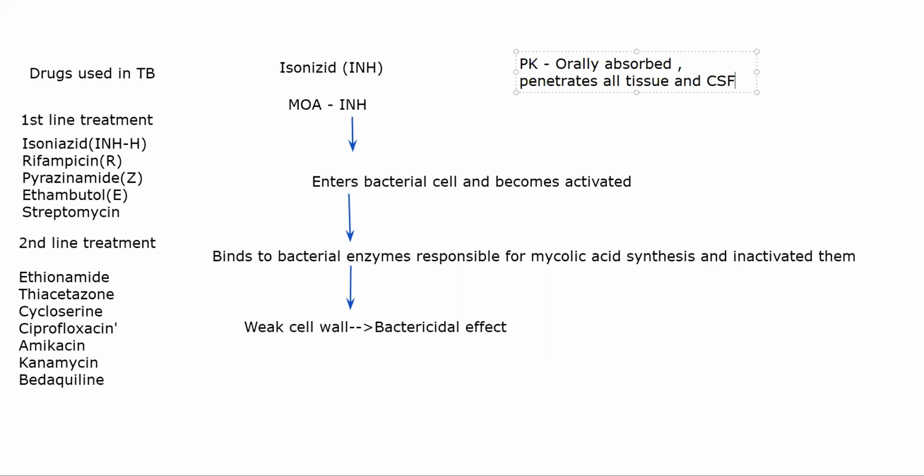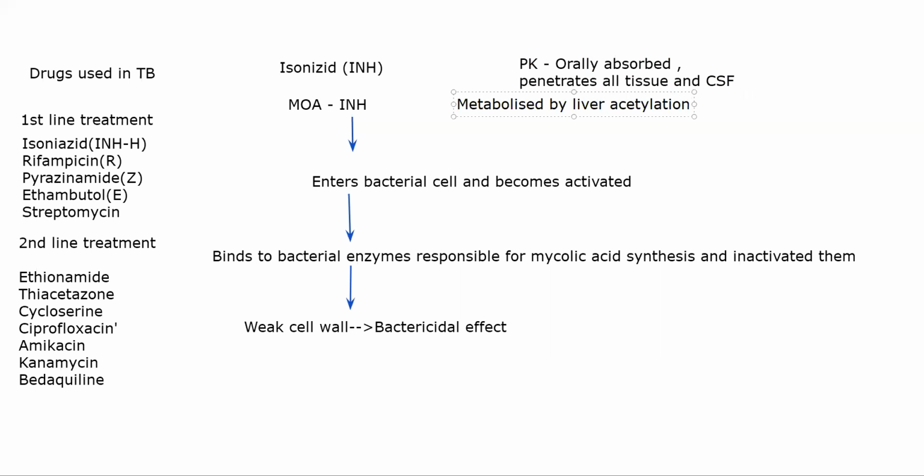So if you have a drug that is only able to enter your blood, or a drug which is only able to enter your tissue but not your CSF, you will not be able to completely treat TB. Isoniazid does not have that disadvantage. It will enter everywhere in your body. But the disadvantage comes with metabolism. This fellow is metabolized by liver acetylation.